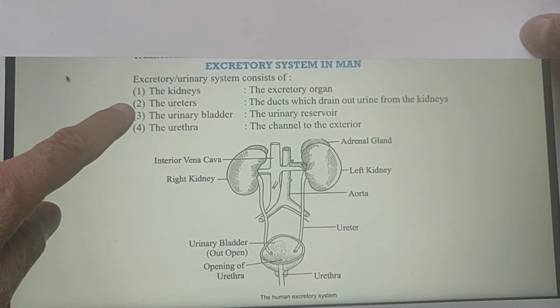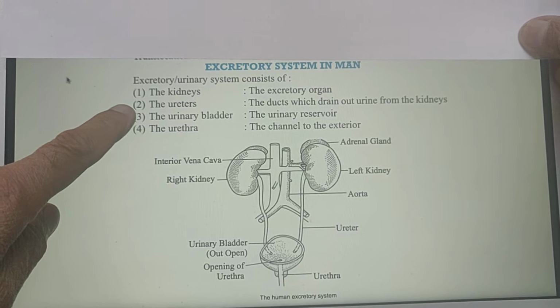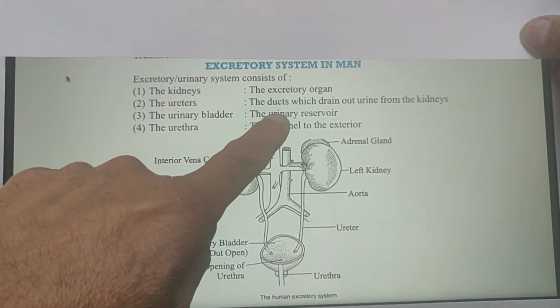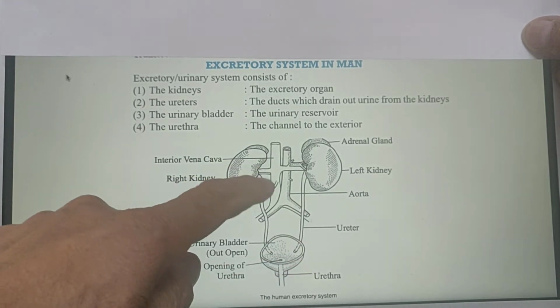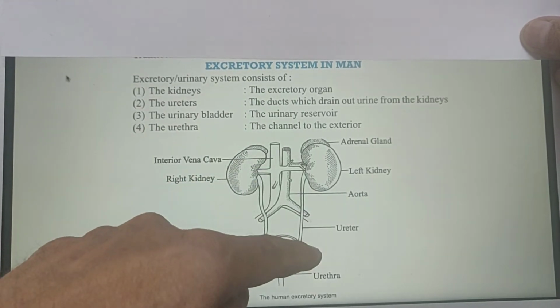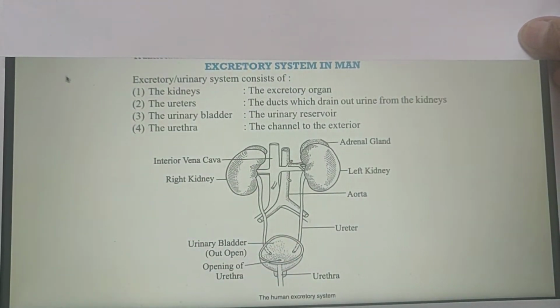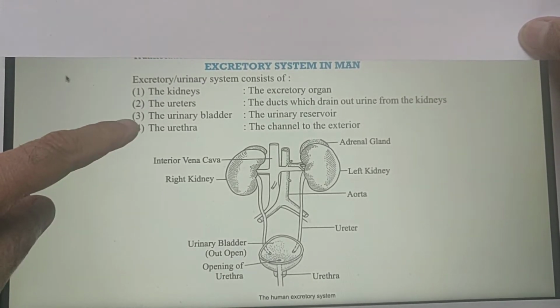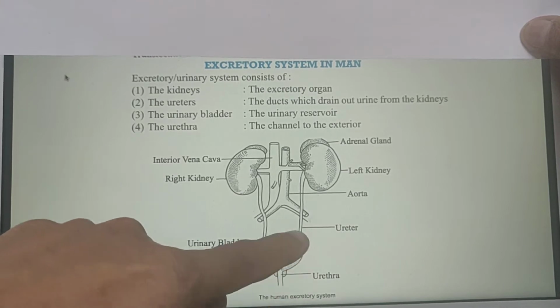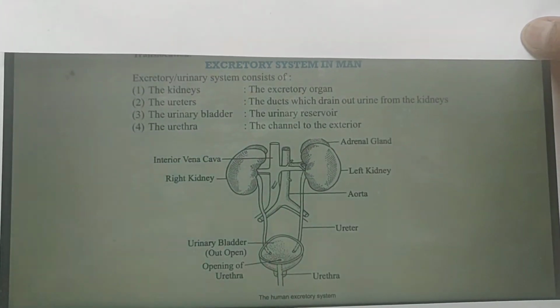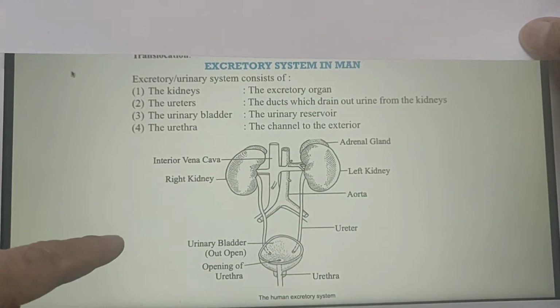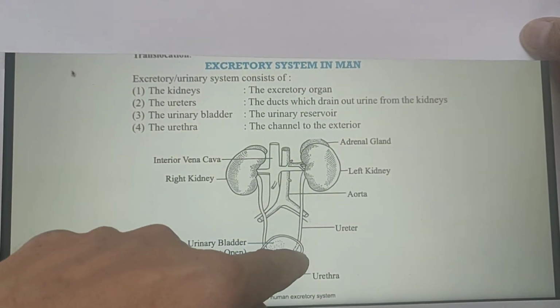Then ureter. Ureters, the ducts which drain out the urine. These are the ureters, two ureters from the two kidneys, which drain urine from the kidneys. Third is the urinary bladder. This is the urinary bladder. This bladder, urinary reservoir. It keeps all the urine inside this.